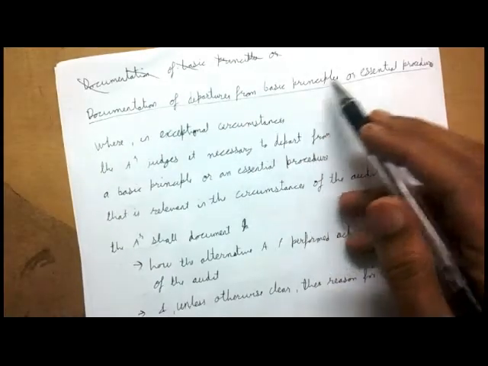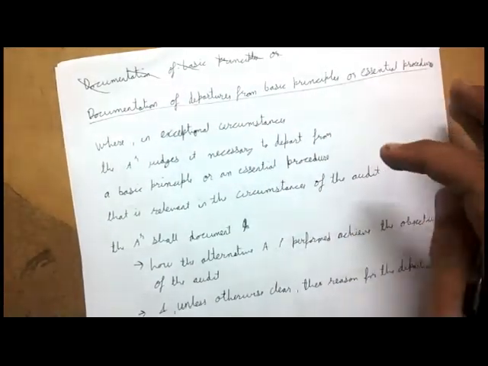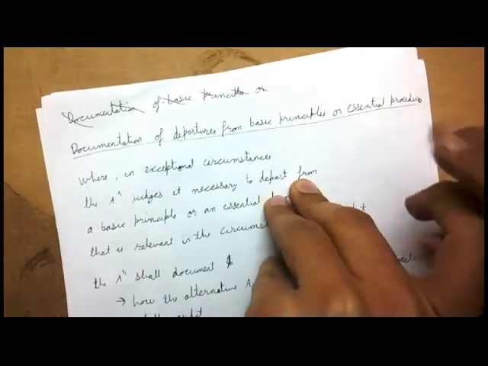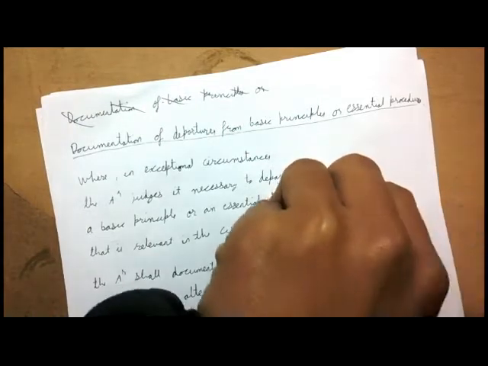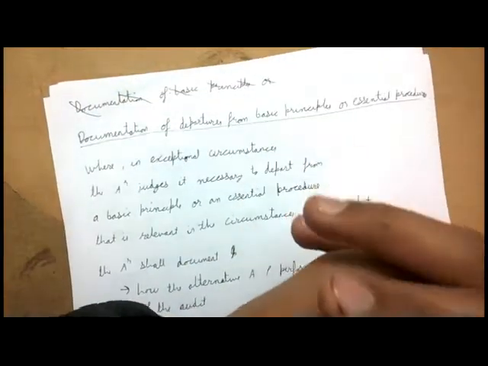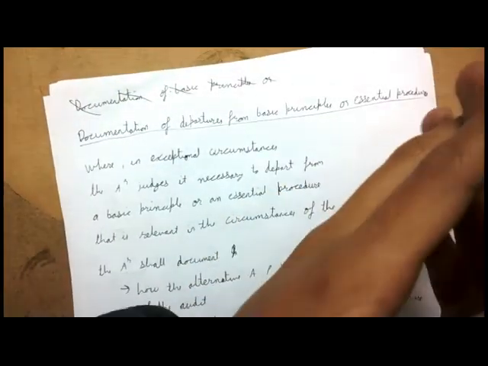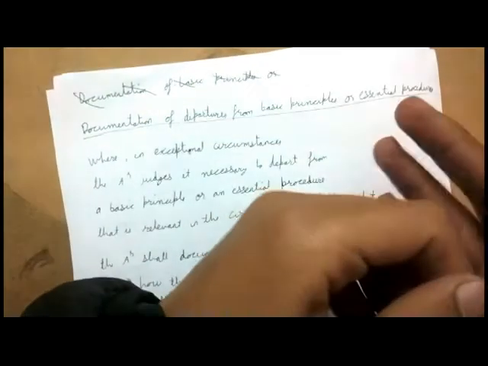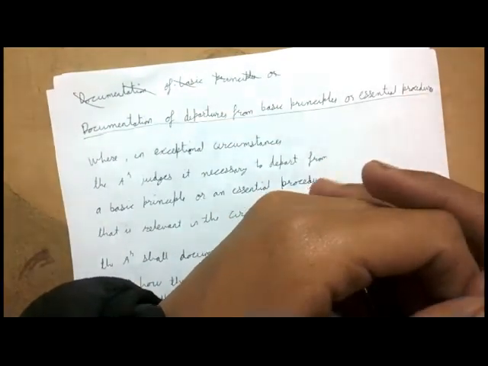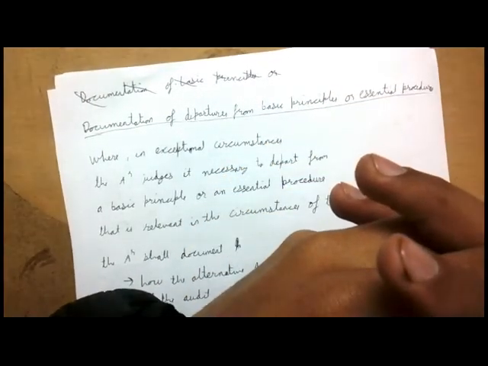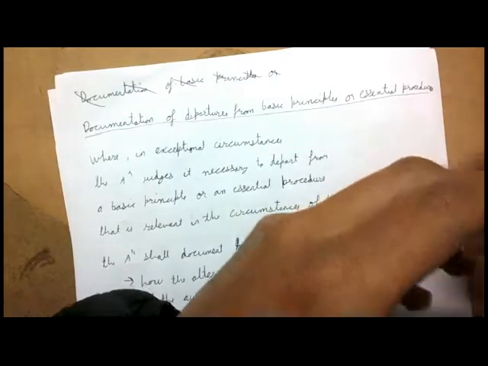Documentation of departures from basic principles or essential procedures. That is, there are some principles and procedures which have been laid down, and you are departing from them. The laws or the policies and procedures say that you have to go this way, but you are not going that way. You have a reason: I cannot follow the principle, I cannot follow the procedures. So in this case you have to document the reason why you are departing, the reason why you are not following the principles.